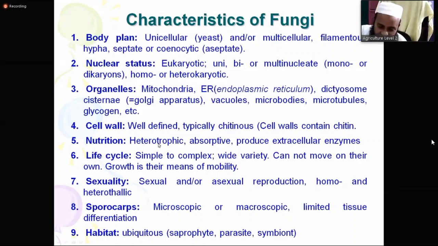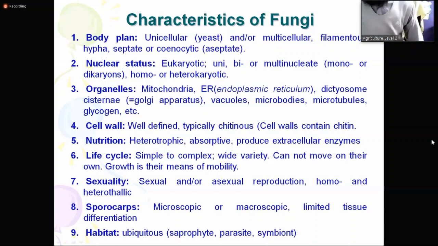Nutrition: heterotrophic, that means they cannot produce their food. Absorptive, they absorb their nutrition through their body, and produce extracellular enzymes. So how do they cook their food? They secrete some enzymes from their body, not inside their body but outside of the body.